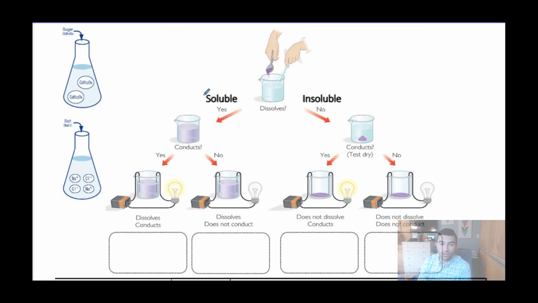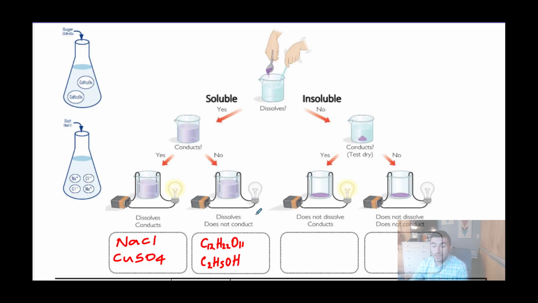We have this flow chart here, which should look familiar because we used it in chapter 5. The substances that dissolved in water, or were soluble, and conducted electricity had formulas like NaCl and CuSO4. The substances that were soluble but did not conduct electricity had formulas like C12H22O11 and C2H5OH.